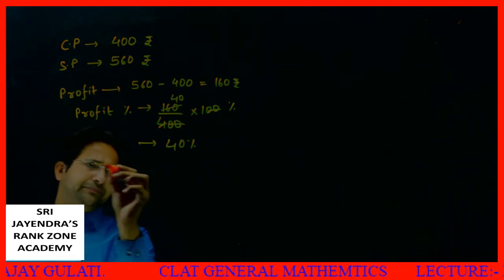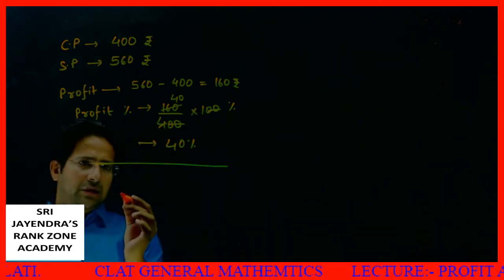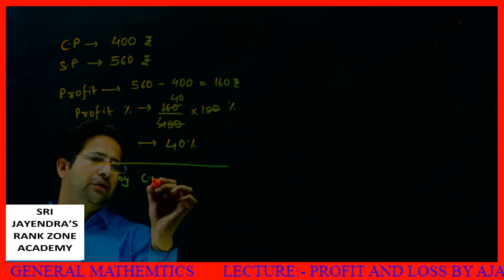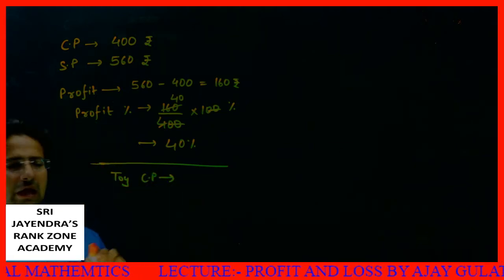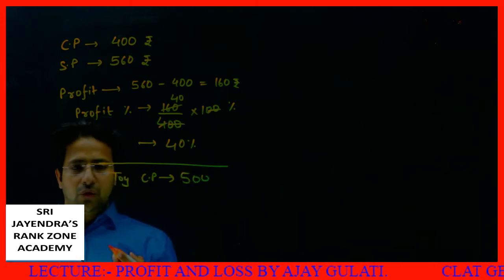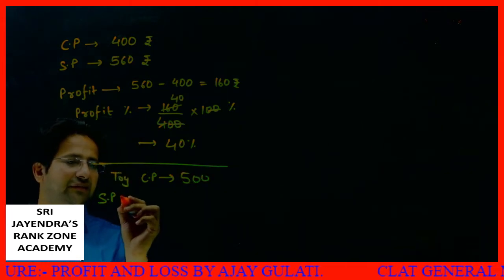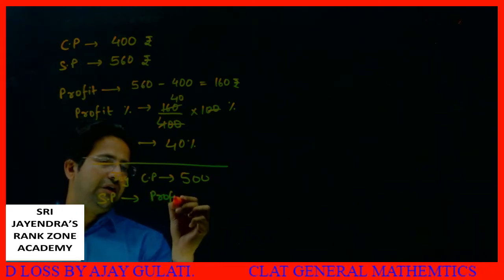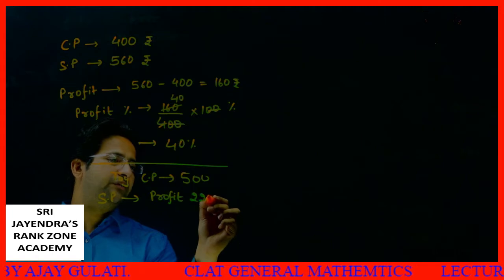Suppose I say I purchase a toy. I'm a shopkeeper again. I purchase a toy at a cost price of 500 rupees. What should be my selling price if I make a profit of 22%?